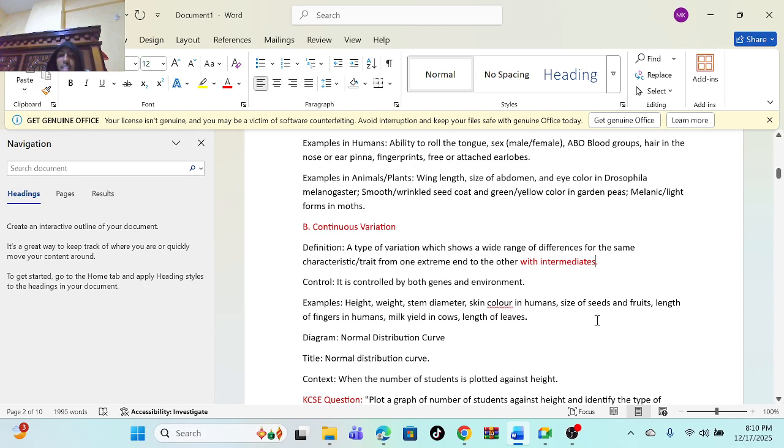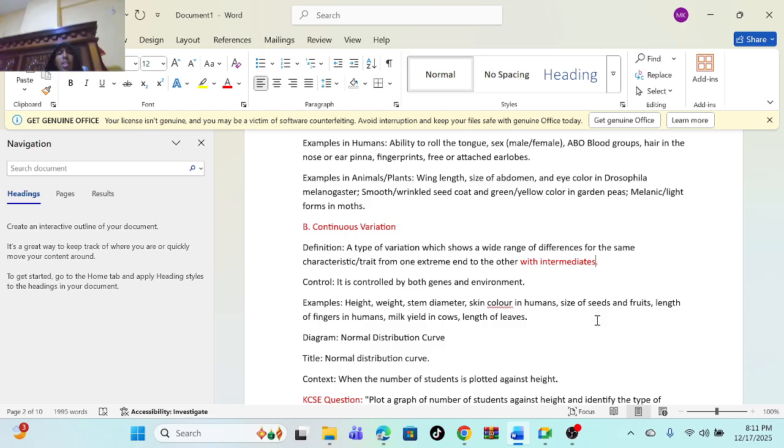For example, look at height. Look at weight. Saizi naweza pata aje? Naweza pata mtoto ako 10 kg, mwingine ako 20 kg, mwingine ako 30 kg. Lakini all in all hiyo nini? Hiyo inaitwa weight. Kuna mwingine ako 1.2 feet, mwingine ako 5 feet, mwingine 3 feet, mwingine 4 feet, and all of them zinaitwa nini? Zinaitwa height. Skin color in human being, kuna mwingine brown, mwingine black, and all of them tunaita nini?